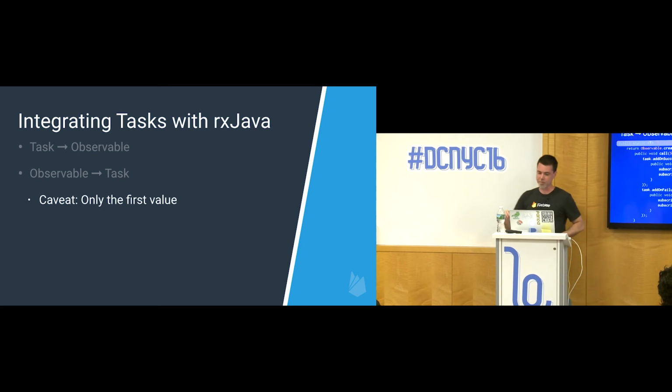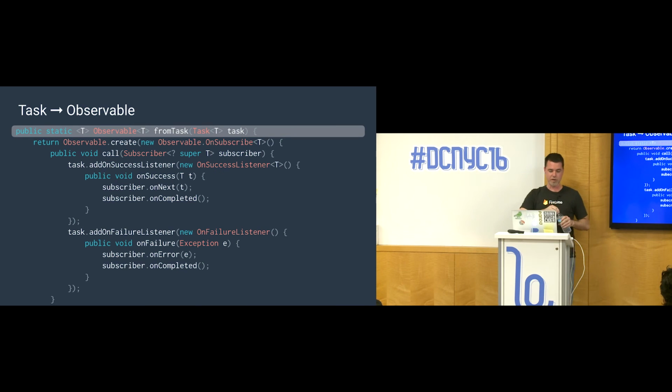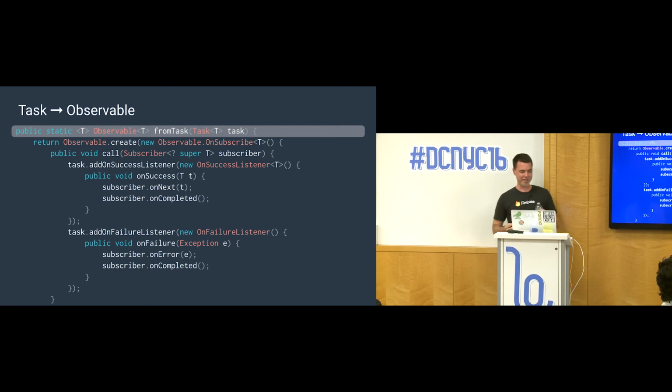So here's some code that gets you from a task to an observable. And if you're looking at this, I know the moment I look at this slide, my internal parser is throwing errors because there's a missing brace at the bottom, and then there's another missing brace with the parentheses. So just so you know, in the original source code, those lines were there. If you're upset by it, like I am, then don't worry, they're really there.